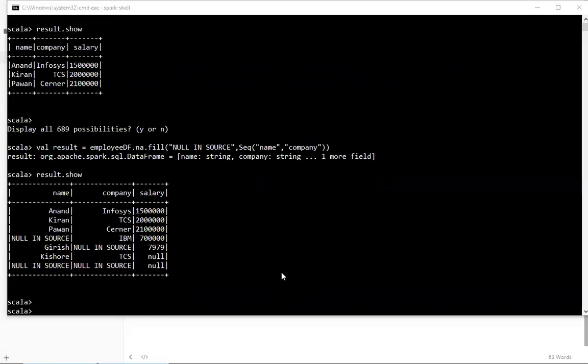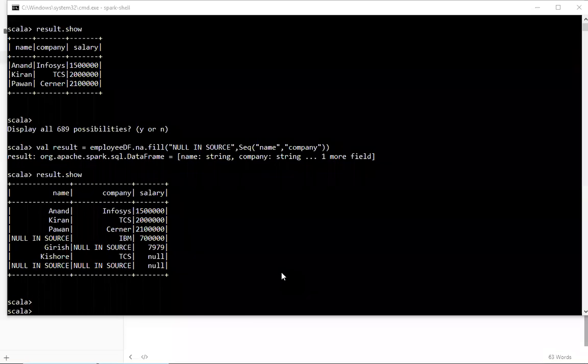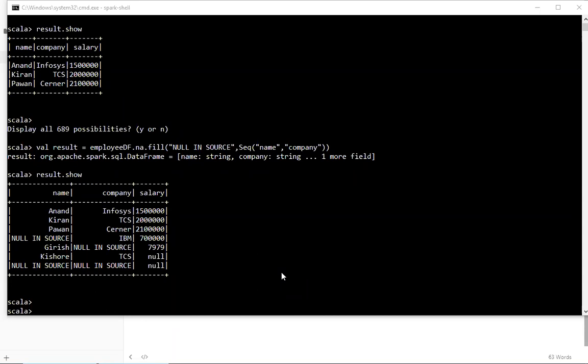Now, in this kind of scenario, in general, we don't reject the records. However, what we do is we take an average salary and then we fill the null value with the average salary. Don't you think the result would be fine? When we take an average salary, for TCS, we take the average salary, and then in place of this null value, we fill the average salary for TCS. Does that give you more insights rather than rejecting the record?